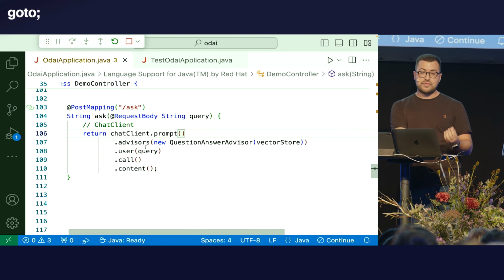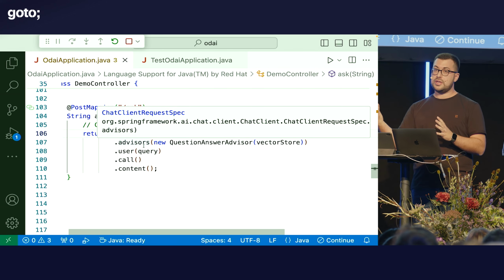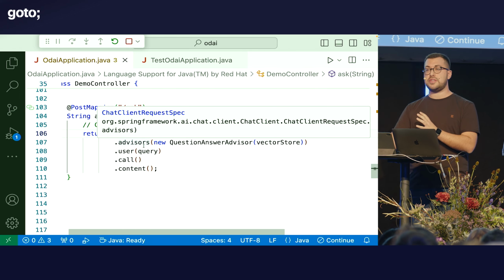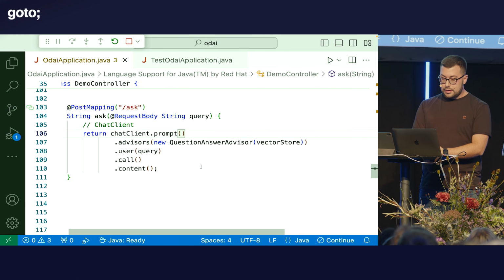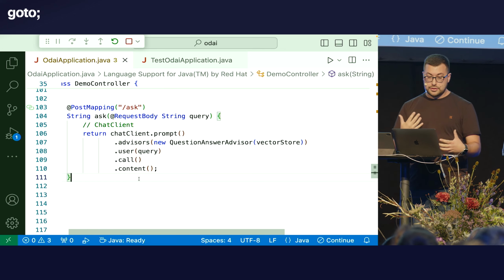So before sending my question to the model, it intercepts the request and uses the information to fetch all the similar and relevant documents from the vector store, and then gathers everything together and sends it to the model. And it's all happening under the hood.